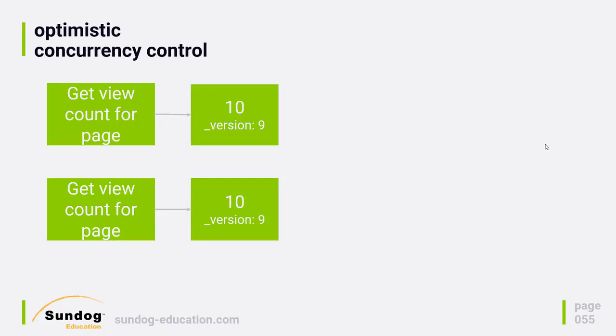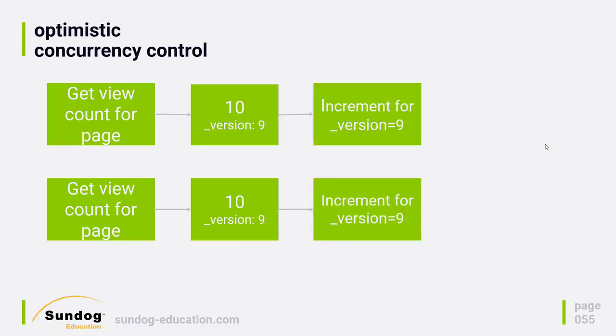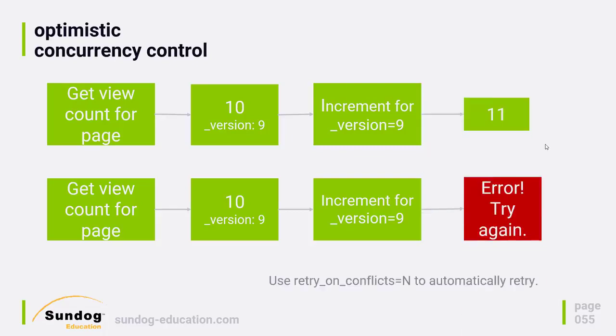But remember, when you request something from Elasticsearch, it also gives you back a version number for that document. So I know now that the view count of 10 is associated explicitly with a given version number of that document. Let's call it version number 9, just for the sake of argument. So now, when these guys say I want to write a new value for that page count, I can specify that I'm basing that on what I saw in version 9. So when you do an update, you can specify the version that you're updating. So what would happen then if two people try to update the same version is only one of them would succeed. Let's say the first one actually successfully wrote the count of 11 given version number 9.